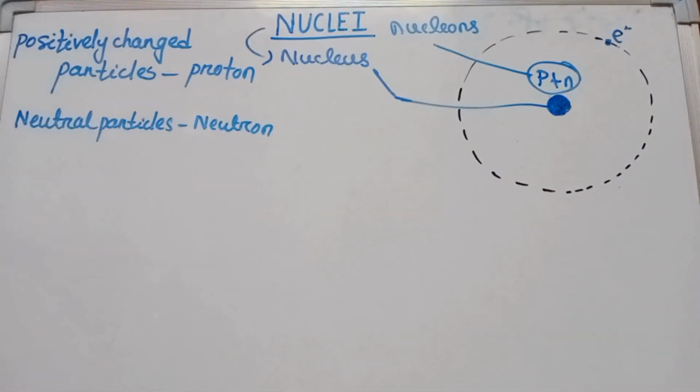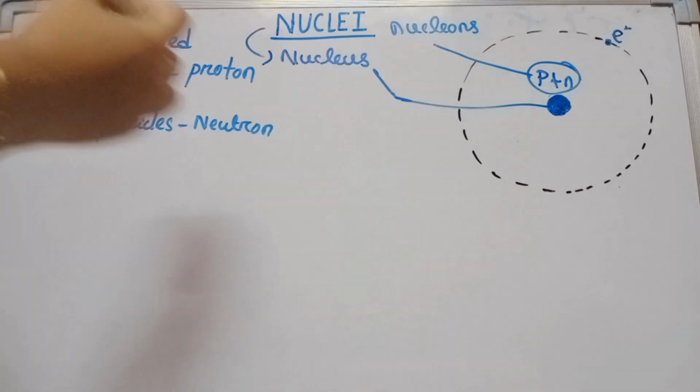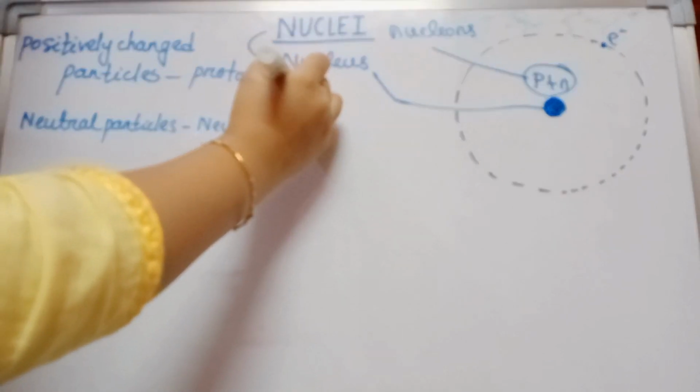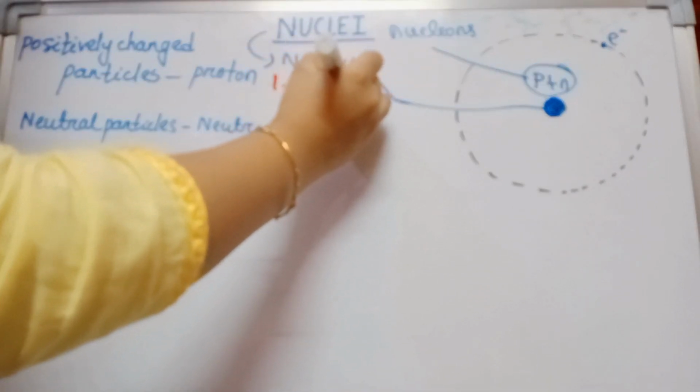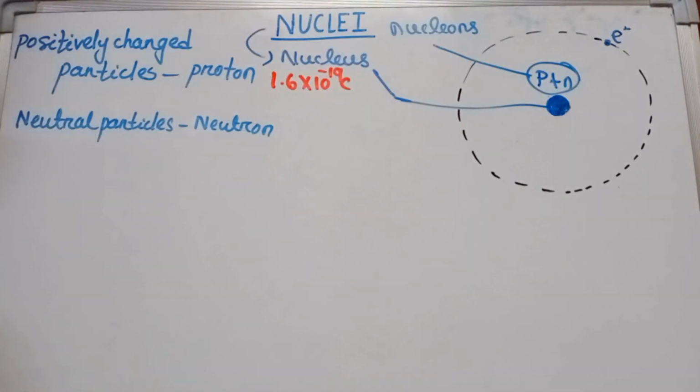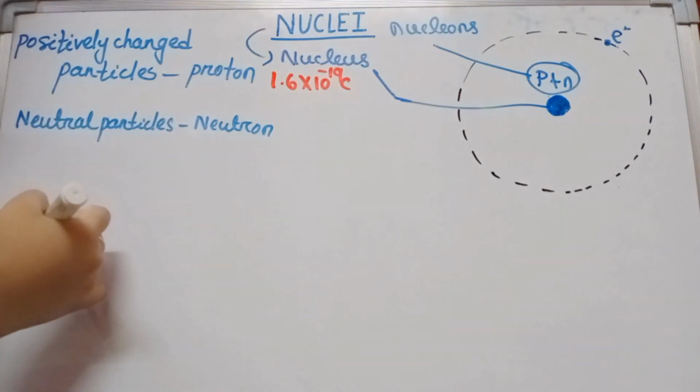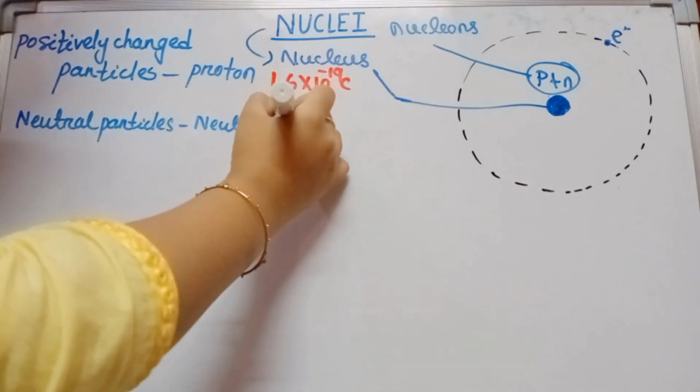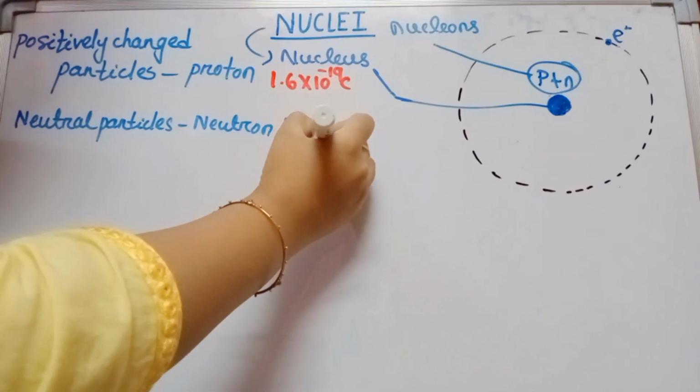Now, what is the charge of a proton and a neutron? The charge of a proton is 1.6 into 10 to the power minus 19 coulomb, and it is positively charged. The neutron has no charge.